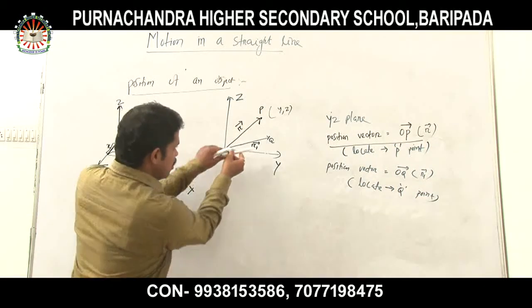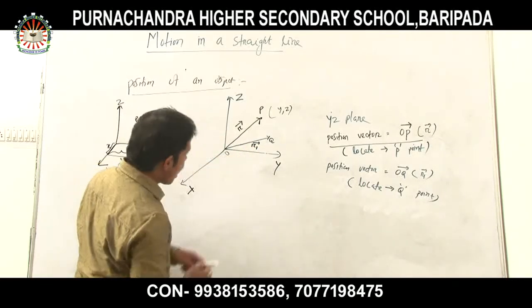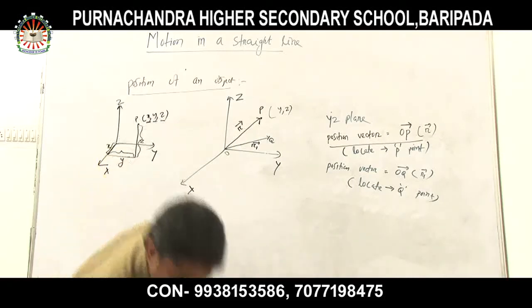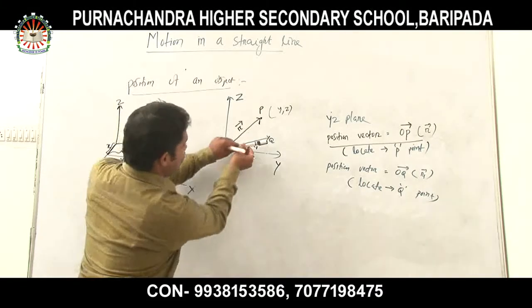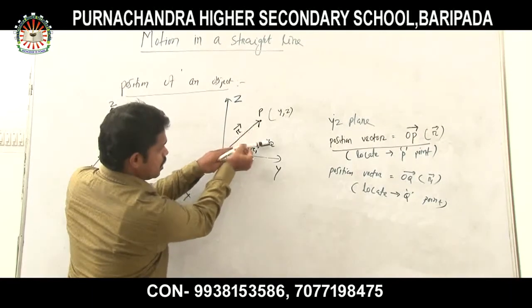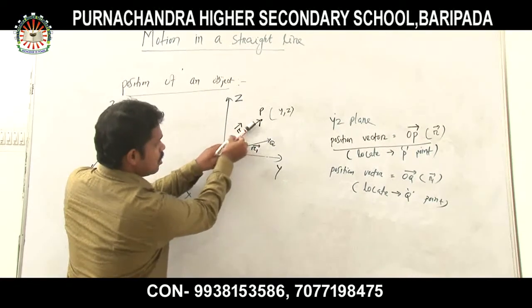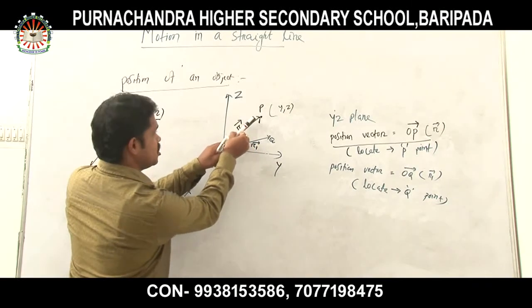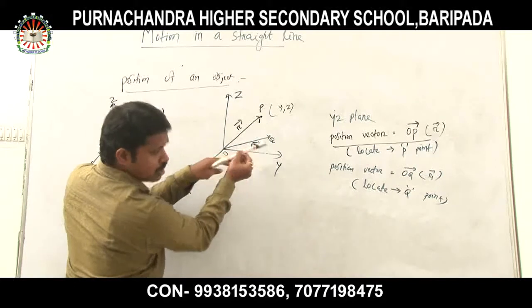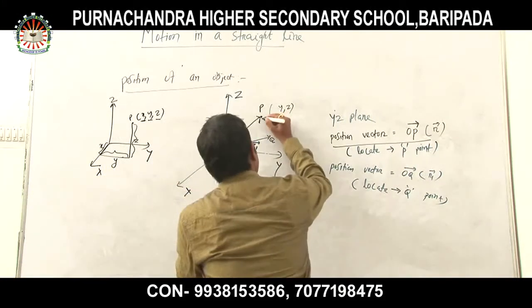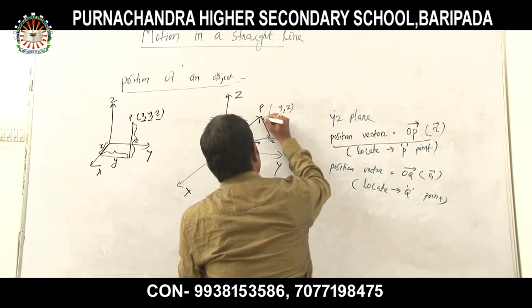Now, suppose I move the position vector from Q to P. I can also change the position vector from P point to Q point. Why? Because my point is to find out the distance between these two.